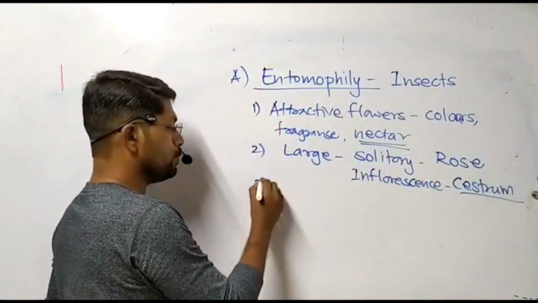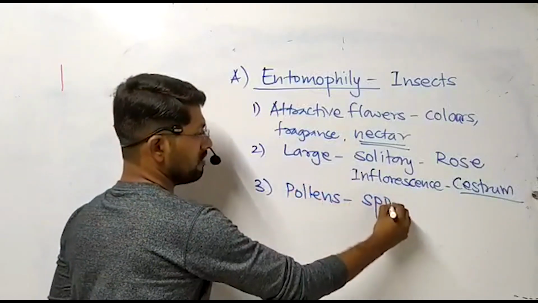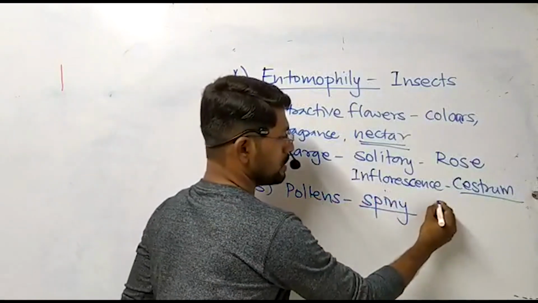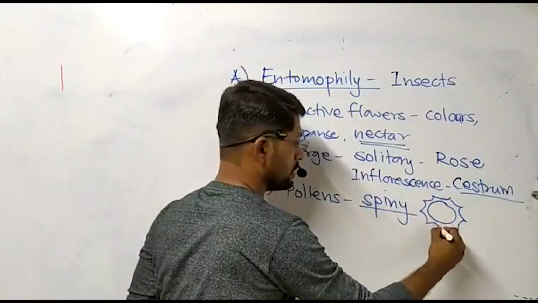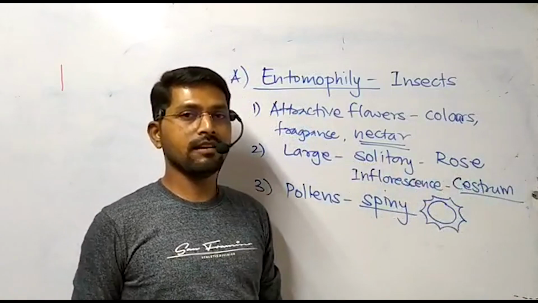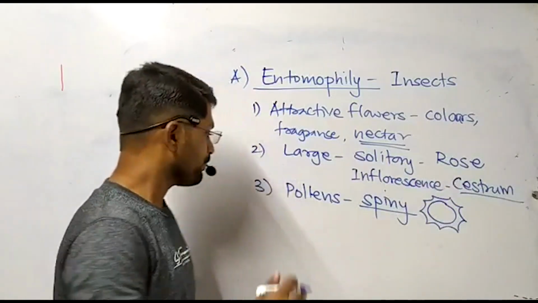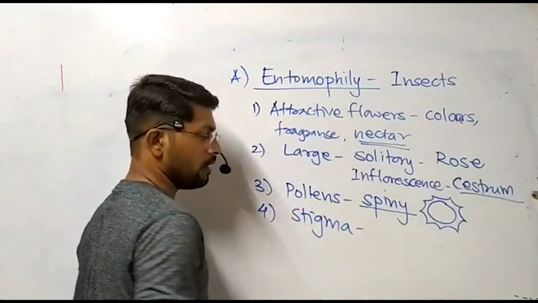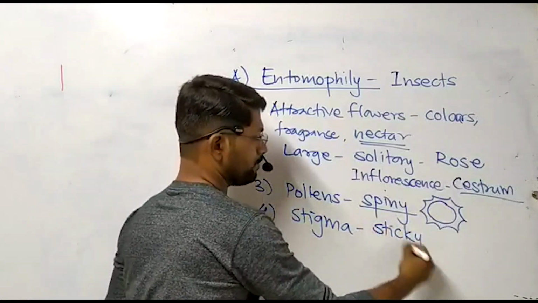Such plants produce a large number of pollens, but these pollens are specifically spiny. This is the intine, and the spiny exine is present like this. This spiny nature of pollen grain is helpful to attach the pollen to the body of the visitor insect. Lastly, the stigma of the flower of entomophilous flowers is wet and sticky.